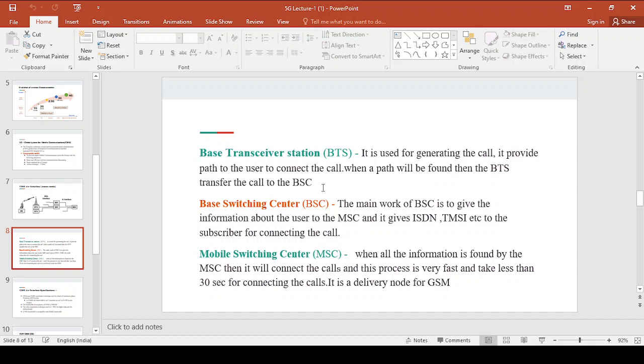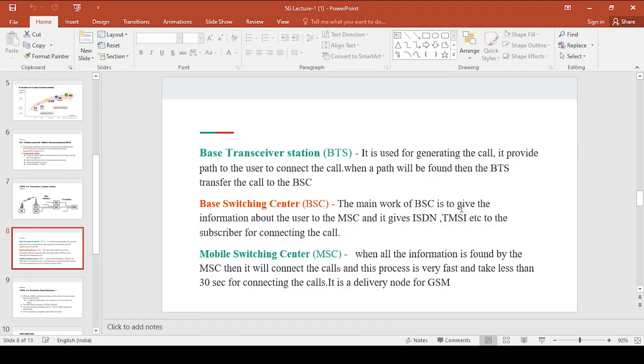Now coming to BTS, this is used for generating the call. The mobile wants to connect the call, and the BTS provides the path to the users to connect the call. The base transceiver station, also called the base station, is used for generating the call. When the path is found, the BTS transfers the call to the base switching center, that is BSC.